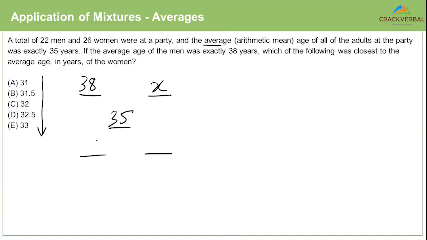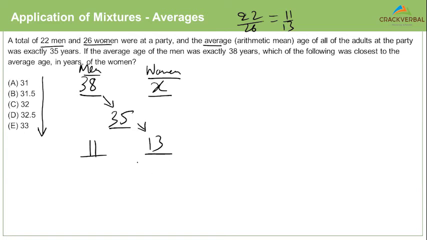Do I know the ratio of men and women? This is the men. This is the women. Do I know the ratio of the men and women? Absolutely, because I know there are 22 men, there are 26 women. So 22 by 26 is 11 by 13. So I know this is 11, I know this is 13. Just execute the alligation diagram like how you would, okay?